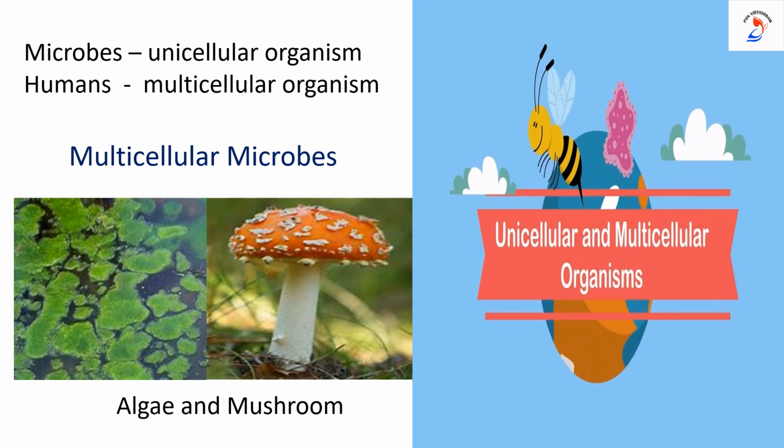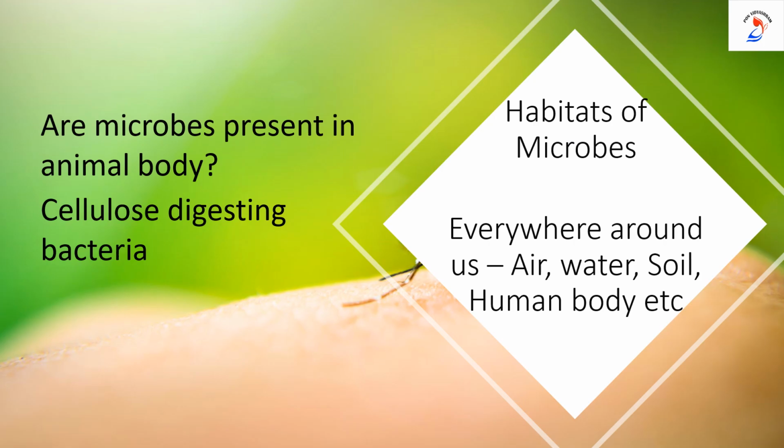Can we say that all the microbes are microscopic in nature? No. Few microbes like algae and mushroom are multicellular organisms. We can see them with our naked eyes. Clear?